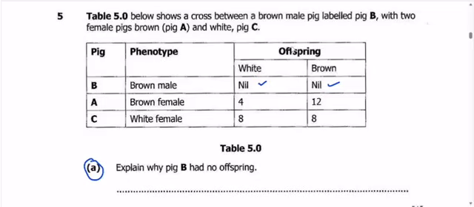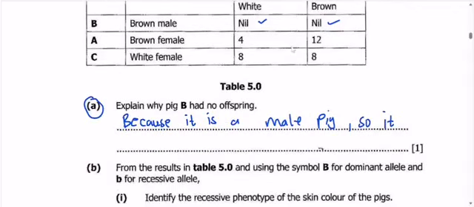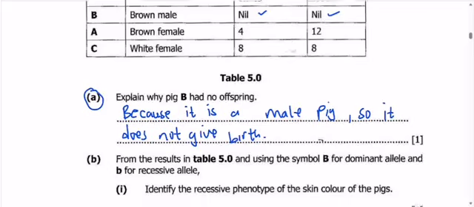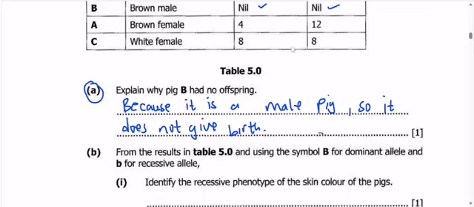So the answer to explain why pig B had no offspring is: because it is a male pig, so it does not give birth. That's your answer there. You can end there. Okay, we now move on to question B.